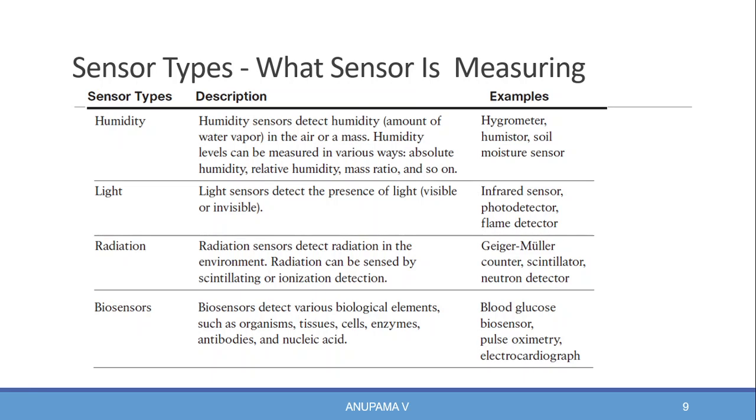Next is the radiation sensor. It detects the radiation in the environment. An example for a radiation sensor is the neutron detector. Next type of sensor is the biosensor. Biosensors detect various biological elements such as organisms, tissues, cells, enzymes, antibodies, etc. Examples for biosensors are blood glucose biosensor, pulse oximetry, etc.